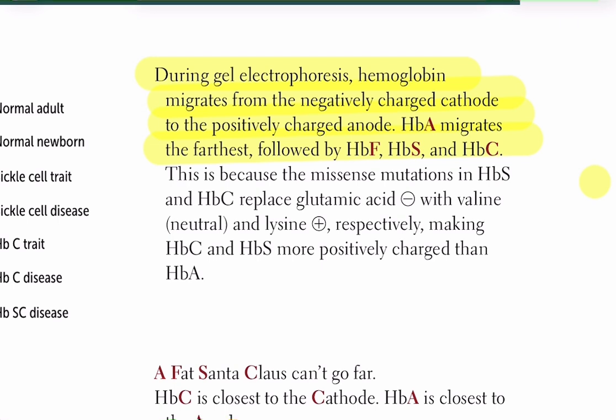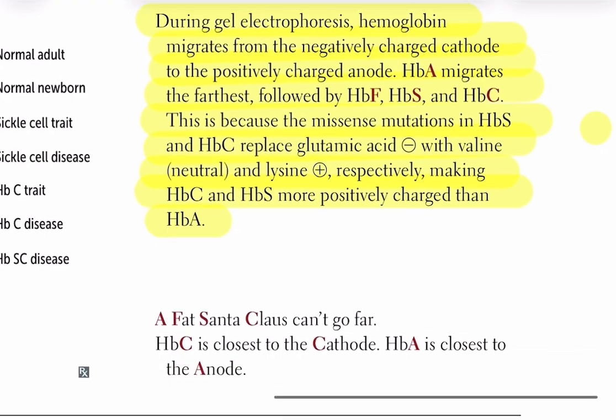Why does this happen? Because of missense mutations in hemoglobin S and hemoglobin C. In hemoglobin S, glutamic acid, which is negatively charged, is replaced with valine, which is neutral. In hemoglobin C, glutamic acid is replaced with lysine, which is positively charged. As a result, hemoglobin C and hemoglobin S are more positively charged than hemoglobin A, so they do not migrate